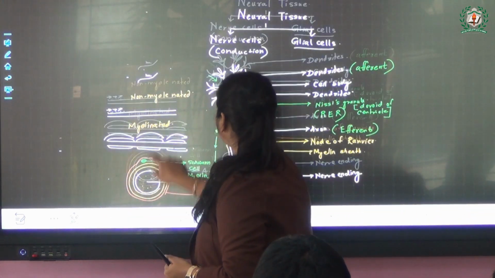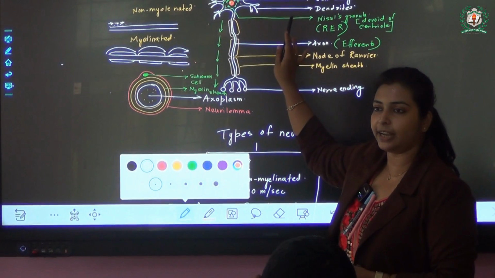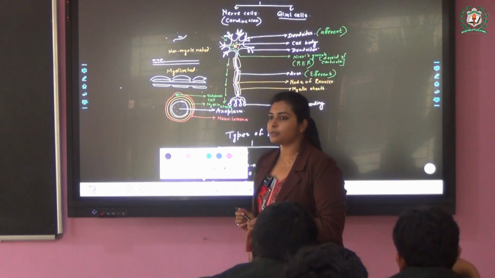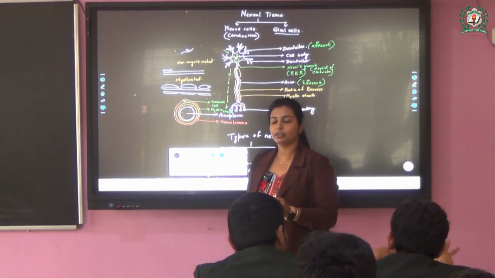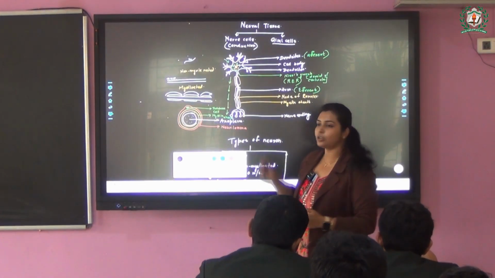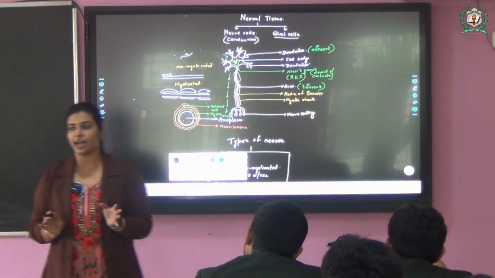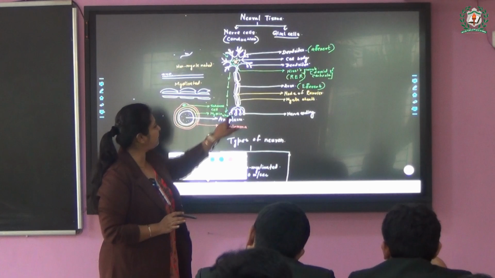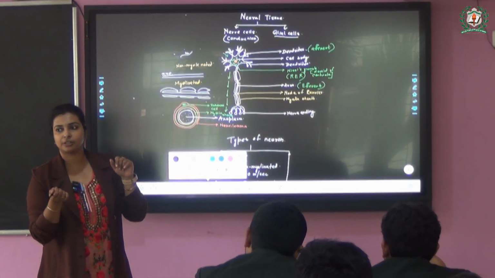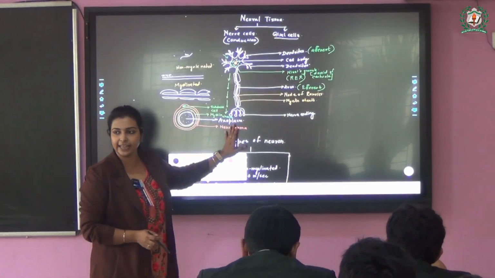Now coming to the structure of the neural tissue or the neurons, they have 3 parts: the dendrites, the cell body and the axon. Dendrite is responsible for receiving the signals, cell body is responsible for processing it, and the axon is responsible for transmitting it. The cell body contains all the normal organelles as usual. And finally at the nerve ending, we have some bulging regions. What do they contain? Neurotransmitter, responsible for sending it, right?